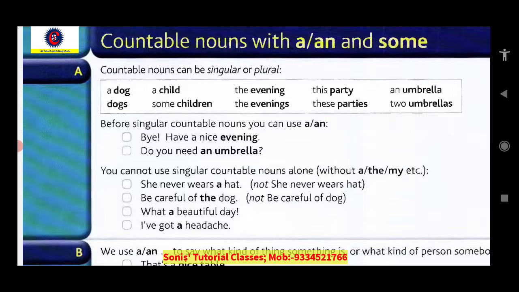Like, have a nice evening. Nice is an adjective. If an adjective is there before a singular countable noun, we use article a or an before that adjective. Okay. Do you need an umbrella? Umbrella is a singular countable noun and it starts with a vowel sound, and that's why we are using an before it.